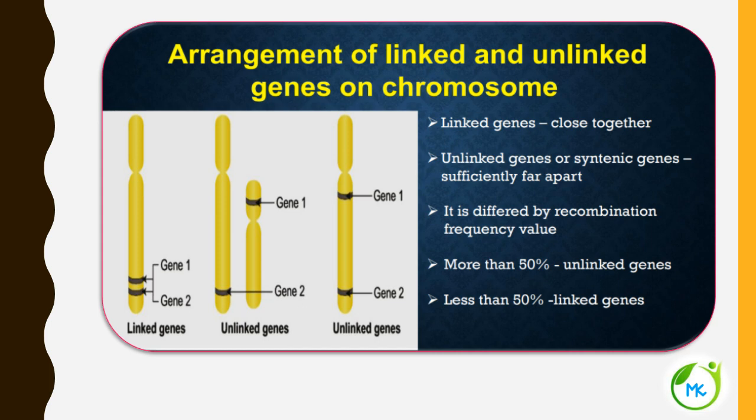And when they are located far apart from each other on the same chromosome, or when the genes are located on two different chromosomes, in both cases they are referred to as unlinked genes or syntenic genes, and the condition as synteny. And when we look at the value of recombination frequency, 50% or more is known to indicate unlinked genes and less than 50% shows linked genes.